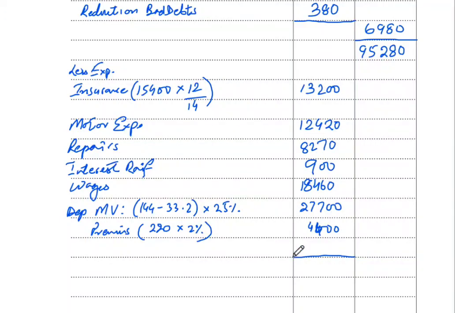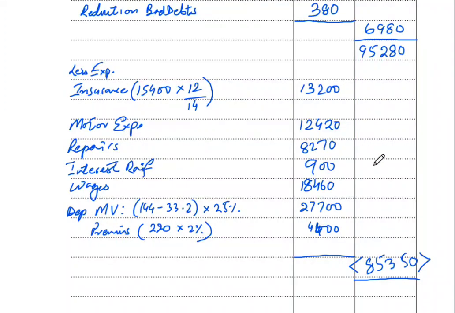So 13,200 plus 12,420, 8,270 plus 900 plus 18,460 plus 27,700 plus 4,400. This will all add up to give you 85,350. Okay, so once we have all these expenses, we know that we'll be deducting it from the income that we calculated up there.